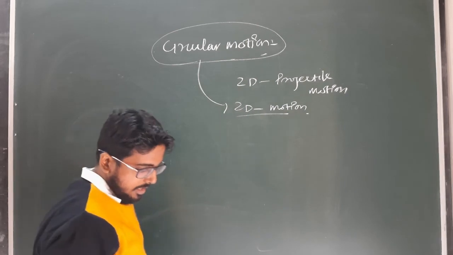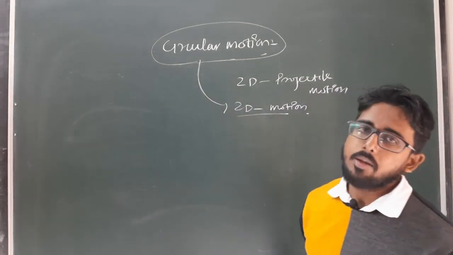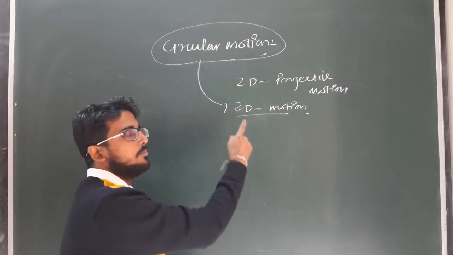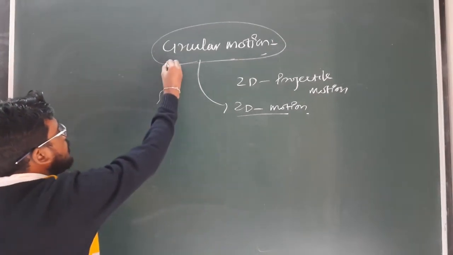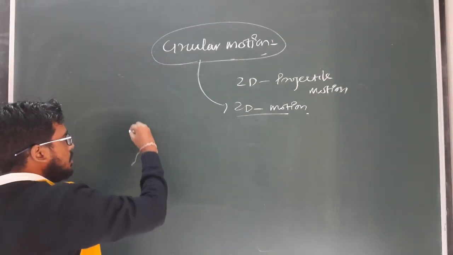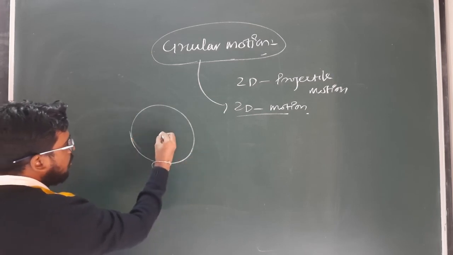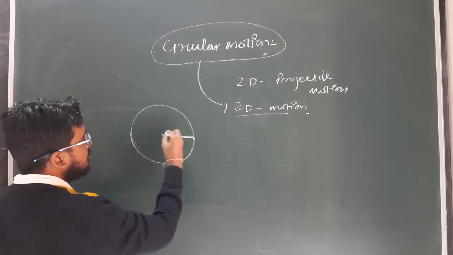Okay, so like projectile motion, circular motion is also a two-dimensional motion. Two-dimensional motion means this motion takes place along a plane. Clear? So what is circular motion? You already know what is a circle. So a circle is what? The locus of a point whose distance is fixed from a fixed point.